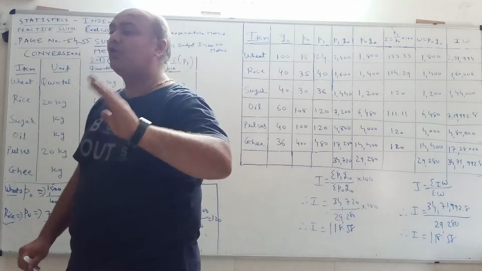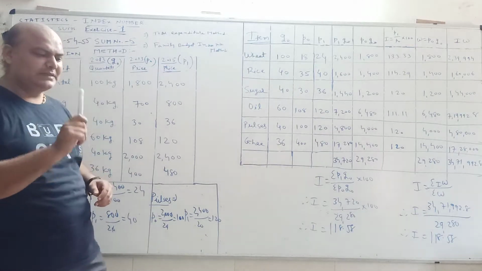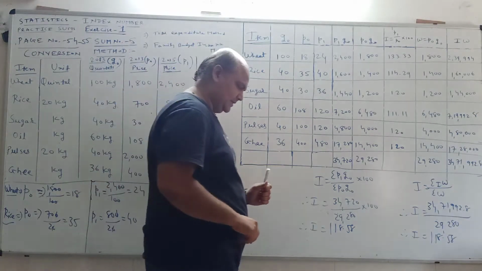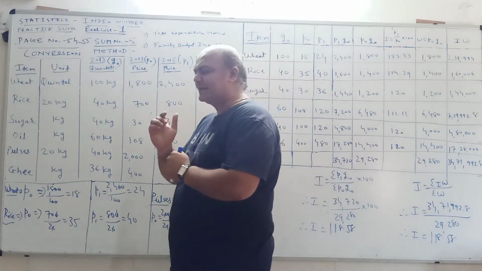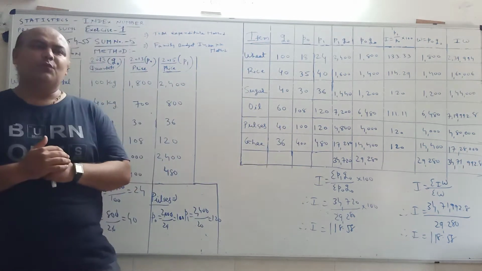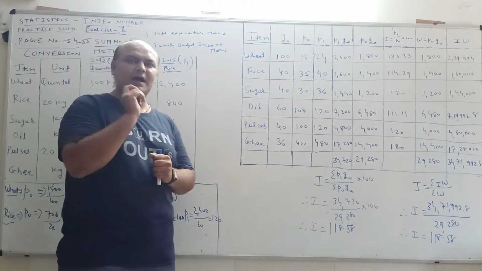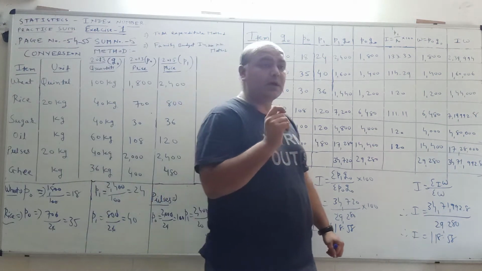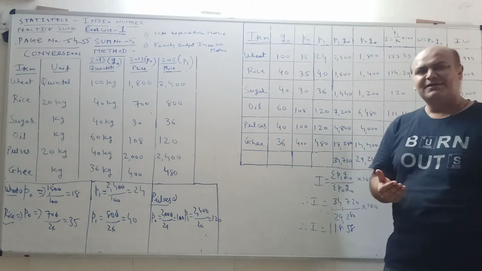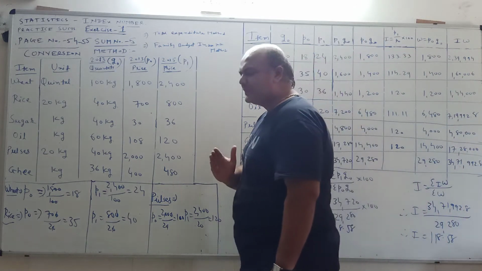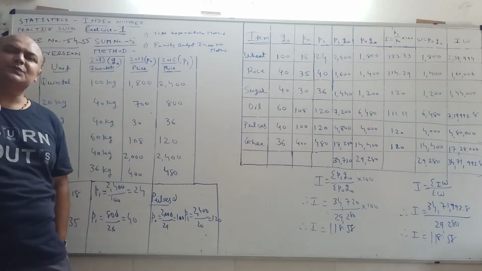As per our rule of conversion, 1 ton is equal to 1000 kg. 1 quintal is equal to 100 kg. 1 kilogram is equal to 1000 gram. 1 dozen is equal to 12 pieces. 1 gross is equal to 144 pieces or 12 dozen.